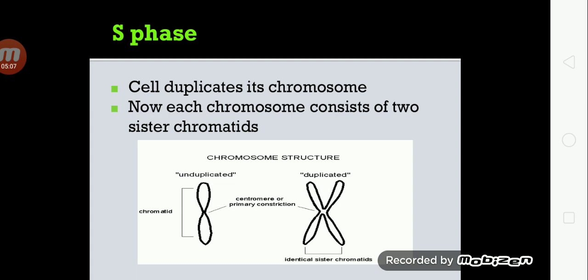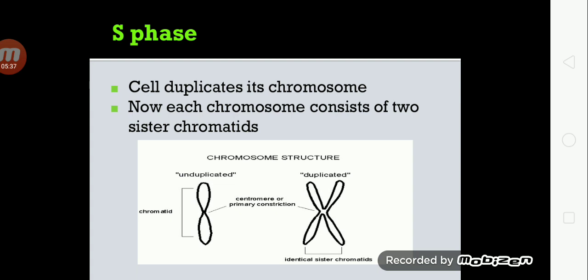S phase is actually the duplication phase in which cell duplicates its chromosome. When the duplication occurs, each chromosome consists of two sister chromatids. Here you can see that the chromosome consists of two sister chromatids.